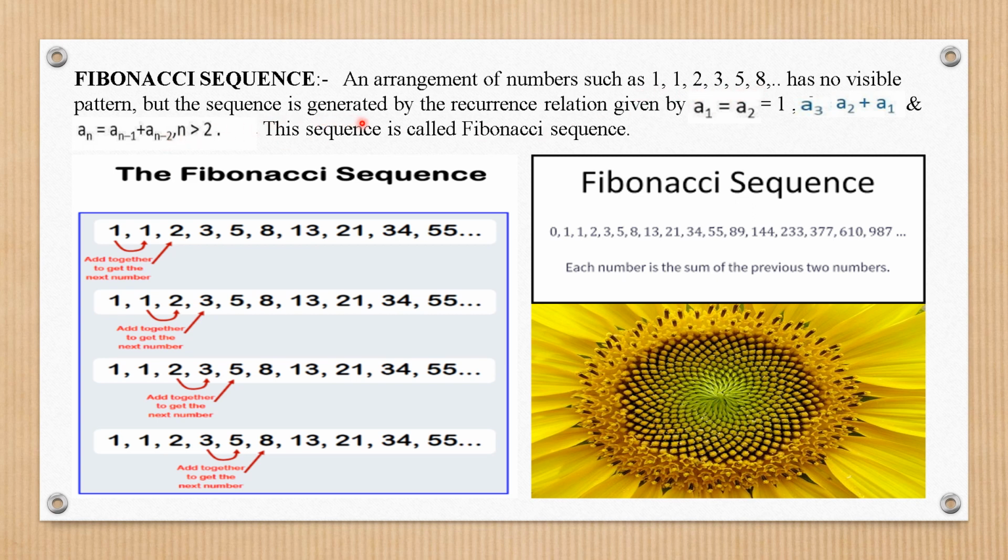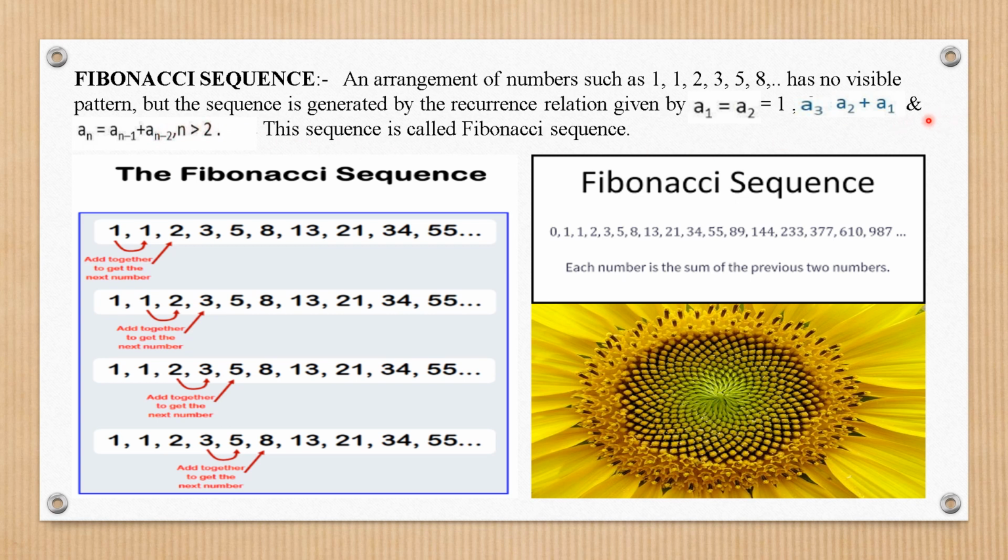But the sequence is generated by a recurrence relation. Recurrence means repeated relation, given by A1 is equal to A2. Means A1, the first term, is same as the second one, and A3 is equal to A1 plus A2. That means addition of both terms. And then the next one is again the sum of the previous terms, and so on.